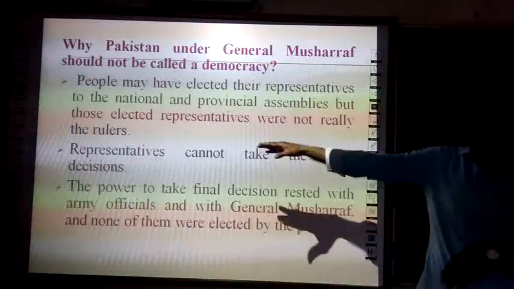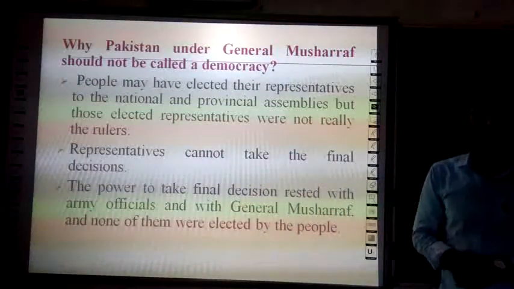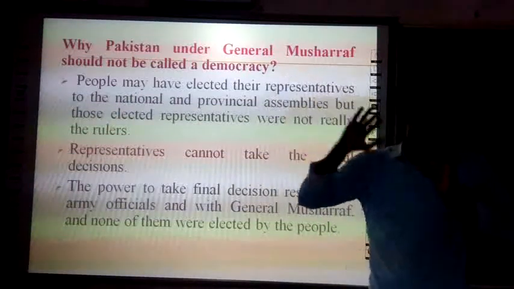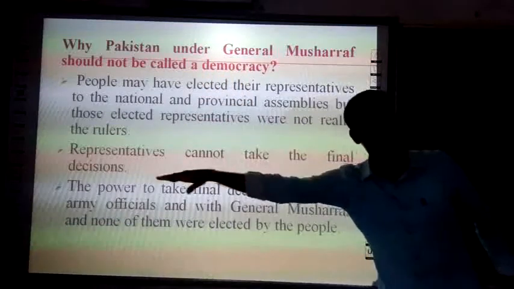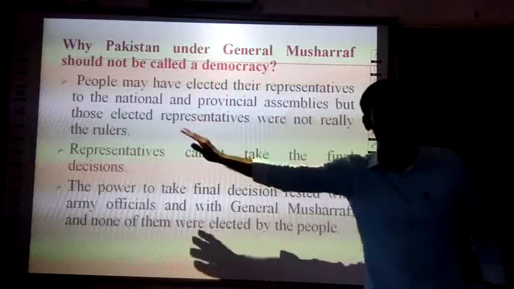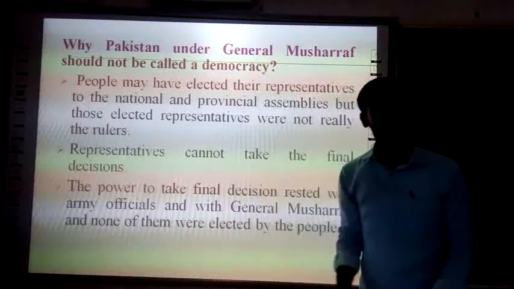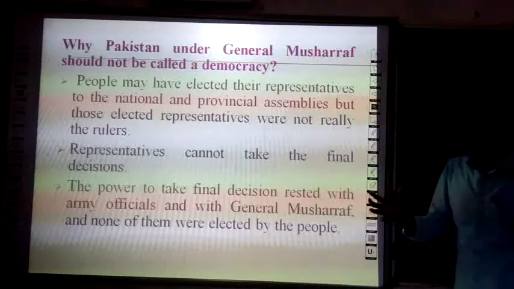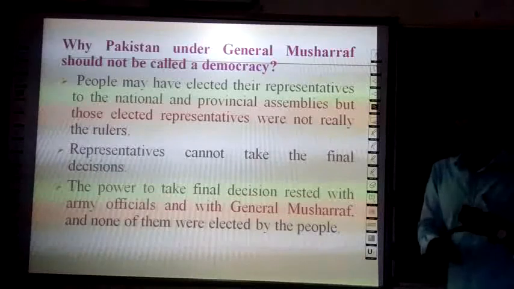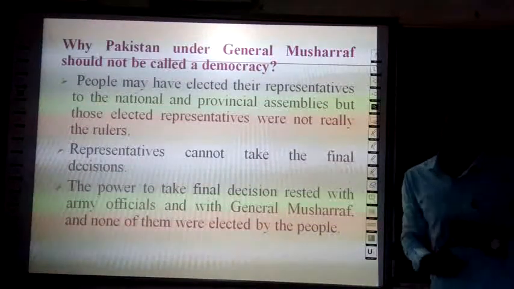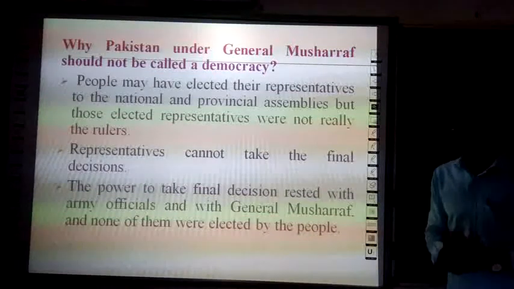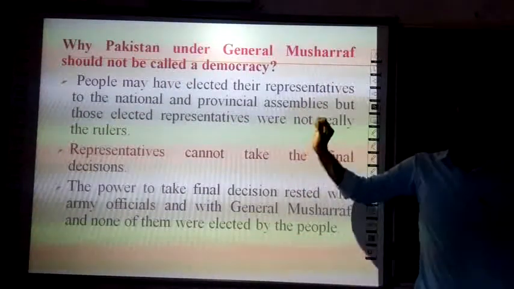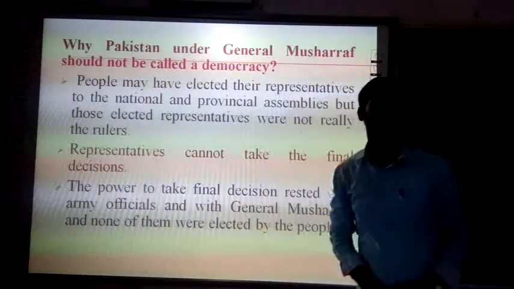Next, representatives cannot take the final decisions. We know that in a democracy, final decisions are taken by the representatives who are elected by the people. But in Pakistan, the representatives who were elected after the Legal Framework Order could not take any decisions. The power to take the final decision rested with the military officers and Pervez Musharraf, who were not elected by the people. So these are the reasons why Pakistan under Pervez Musharraf should not be called a democracy. This is the answer for the question.